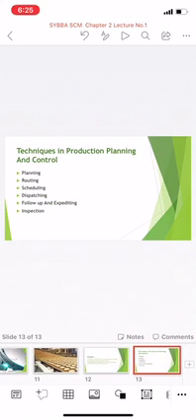Now let's talk about techniques in production planning and control. Planning, routing, scheduling, dispatching, follow-up and expediting, and inspection. These are the techniques in production planning and control. Let's talk about planning first.